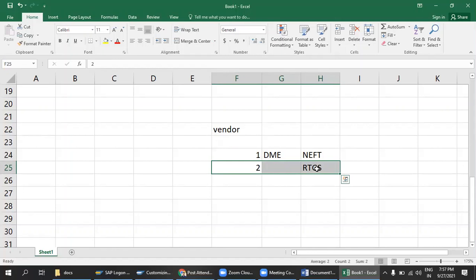Yes, Vishnu, what Karthik wanted to say is, for one vendor, can we do the payment in NEFT and RTGS in a day? Like 2 lakh rupees of NEFT and 2 lakh 50,000 rupees of RTGS. In a day, we can do multiple payments. This is not a small savings bank account, guys.